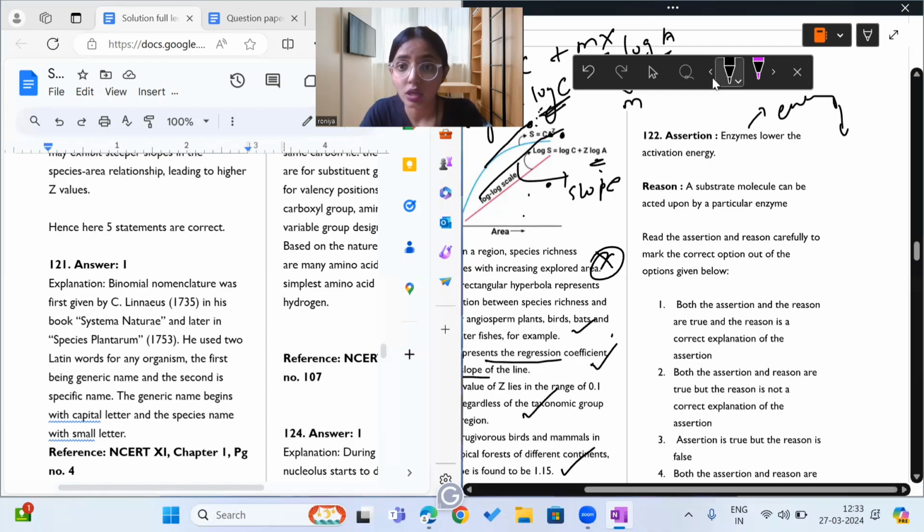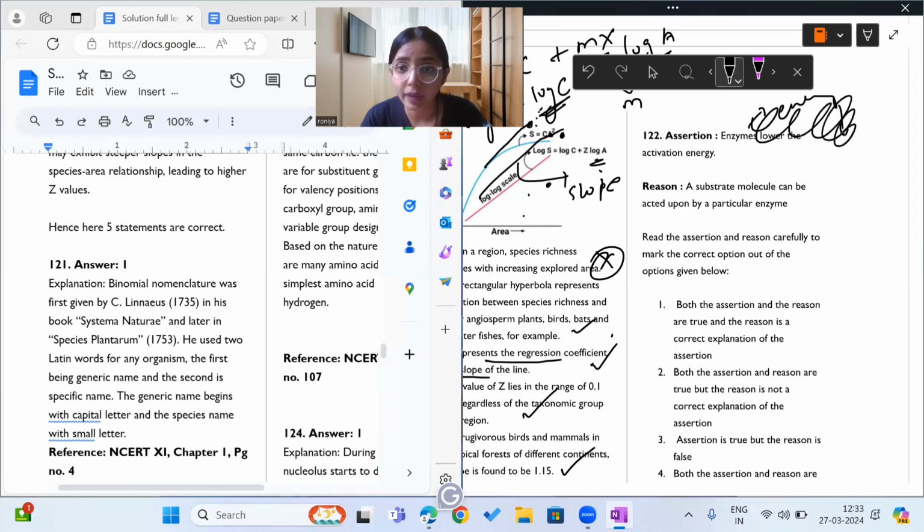Now, a substrate molecule can be acted upon by a particular enzyme. Yes, an enzyme can bind to the substrate, act on it, increase the rate of reaction and convert it to product.